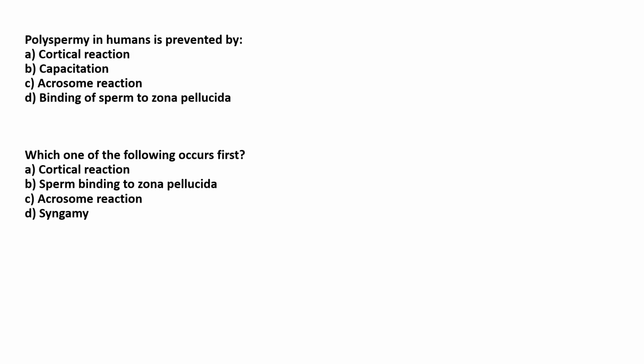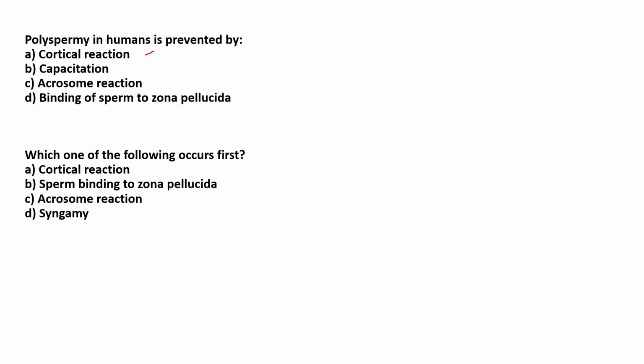So we'll discuss a question from the chapter Human Reproduction, from the concept fertilization. The question is, polyspermy in humans is prevented by cortical reaction, capacitation, acrosome reaction, or binding of sperm to zona pellucida. So what is polyspermy? Poly means many. So in humans, polyspermy is prevented by the cortical reaction. So why not capacitation, why not acrosome reaction, why not binding of sperm to zona pellucida?